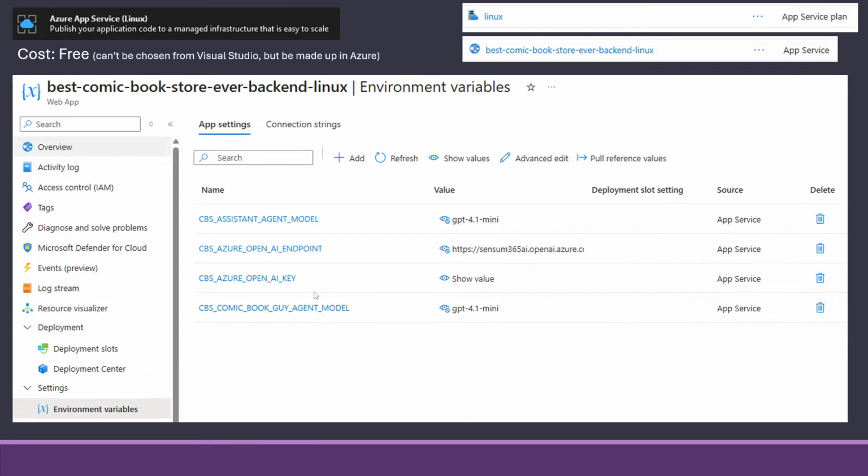Moving on, we can do exactly the same with an app service in Linux. It's exactly the same setup. It's also free, although Microsoft begins to be sneaky, so if you publish from Visual Studio, you actually can't choose the free model anymore. But you can if you make it up in Azure.